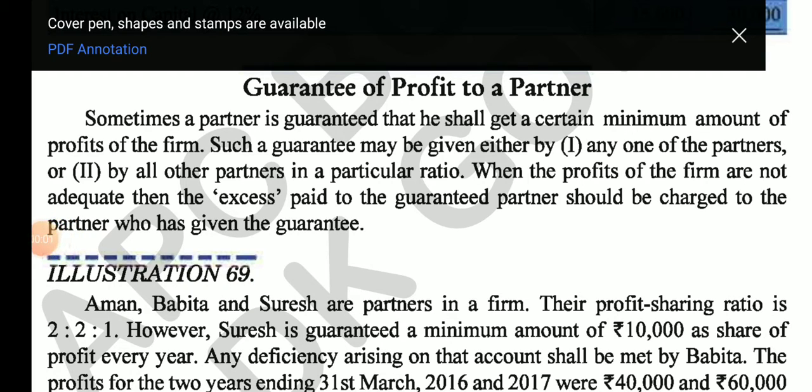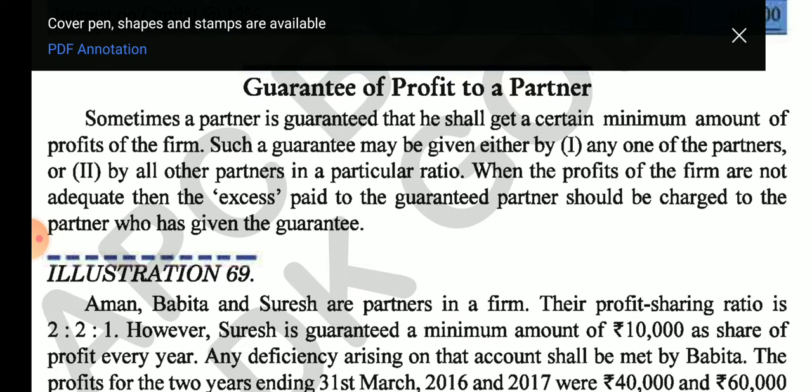Good morning, students. Today we are going to start one new topic in partnership: guarantee of profit to a partner. In this case, the partners are giving a guarantee that any one partner or two partners will get a set amount in future as a profit.